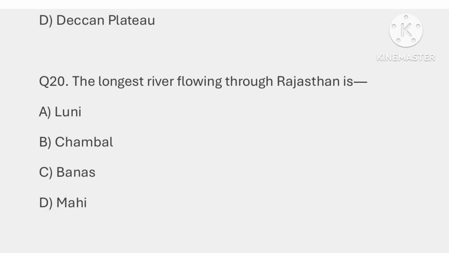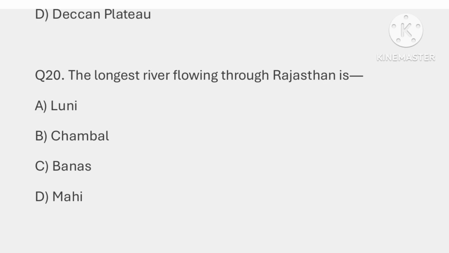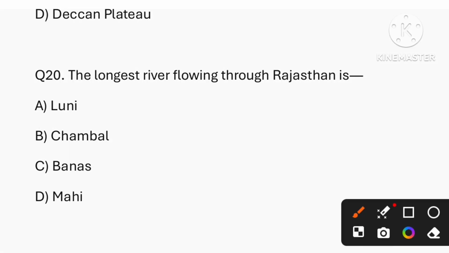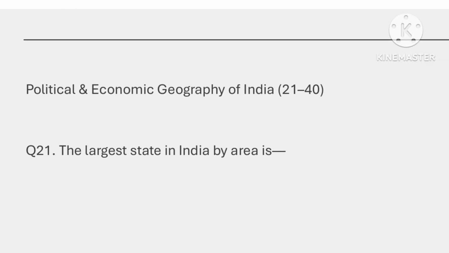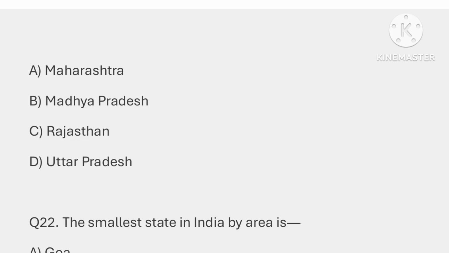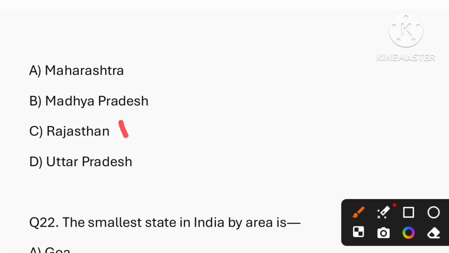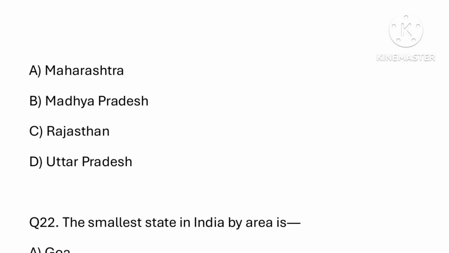Question number 20, the longest river flowing through Rajasthan is. The correct answer is option B, that is Chambal. Now let's start with the political and economic geography of India. Question number 21, the largest state in India by area is. The correct answer is option D. No, option C, that is Rajasthan. Uttar Pradesh is largest by population.